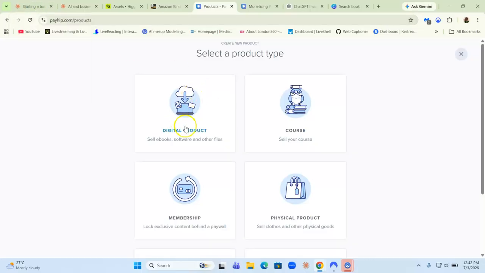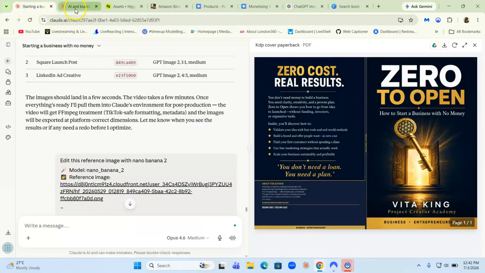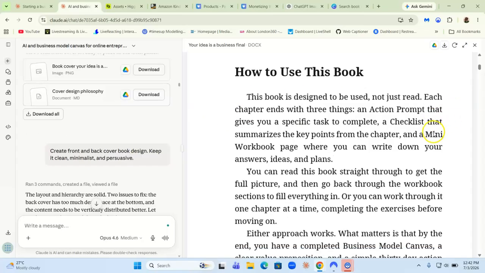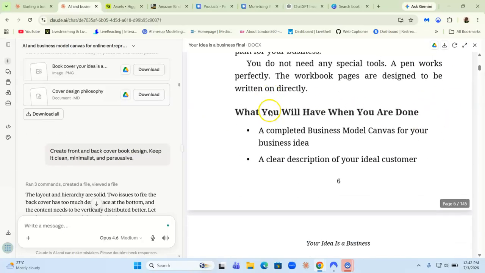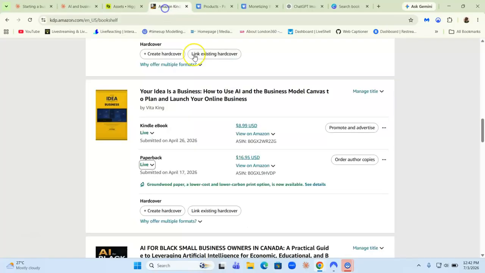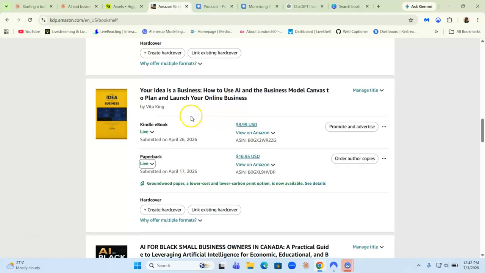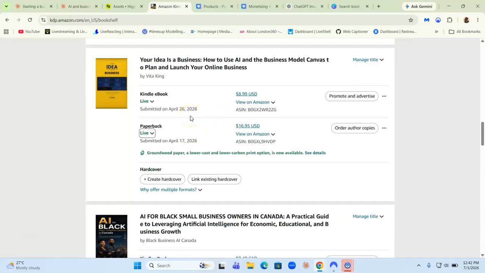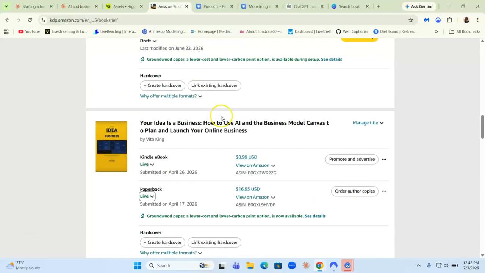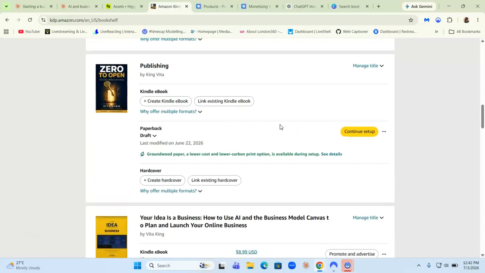With the ebook on Payhip, you don't have to adhere to their content quality guidelines, because Amazon KDP is very strict in terms of the books that they approve. If your book doesn't meet their formatting, their margins, their criteria, their quality control, your book can get rejected.